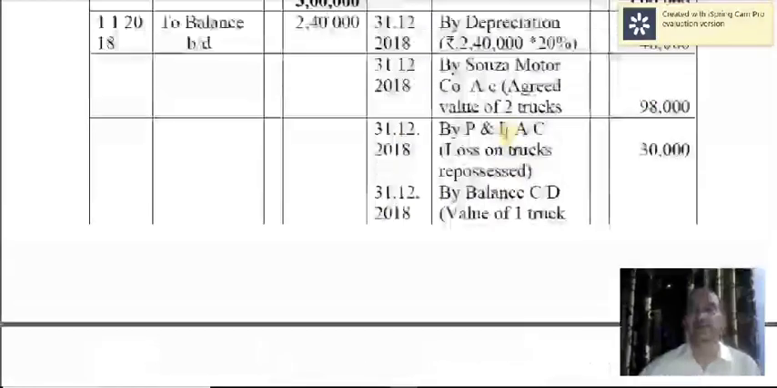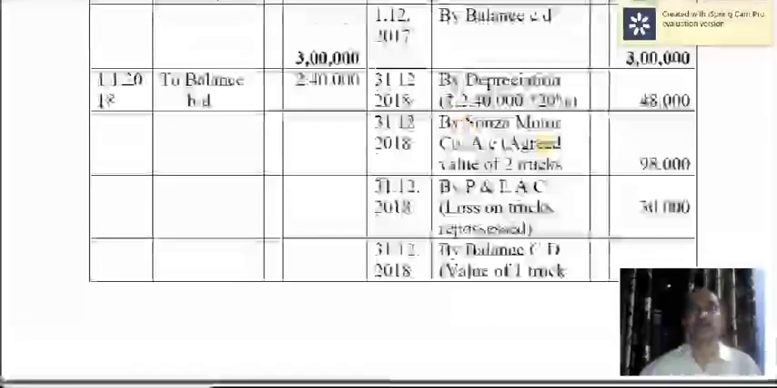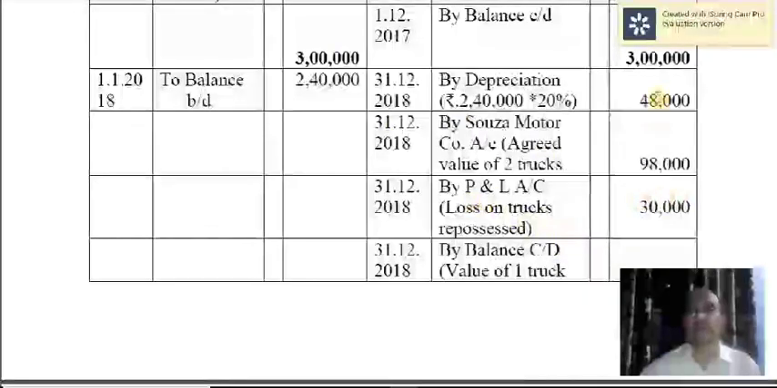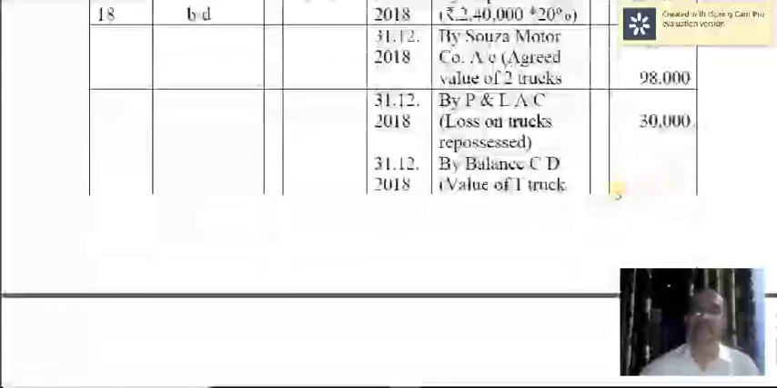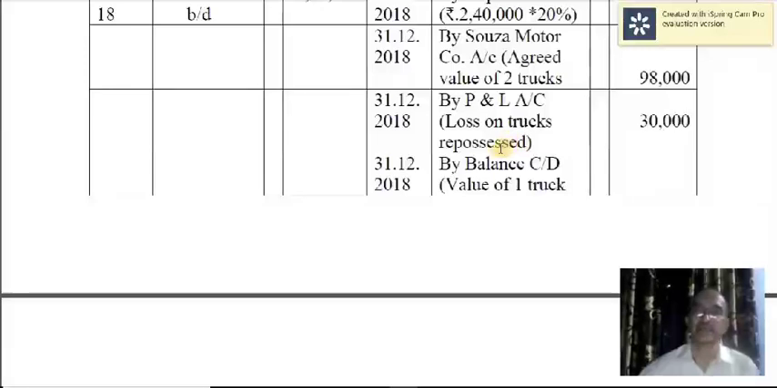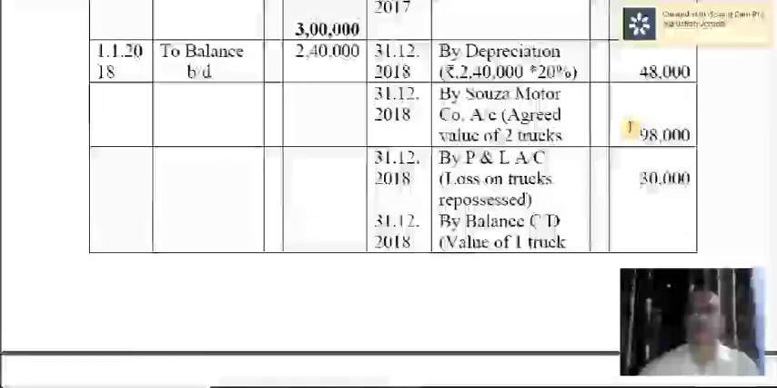Now you see, when you record all these entries, there will be some difference on the credit side, and that is nothing but the profit and loss account. Loss on asset repossessed: the hire purchaser is going to incur some losses on account of repossession of 2 trucks by the hire seller. So the balancing figure is 30,000. So 30,000 is the balancing figure here.